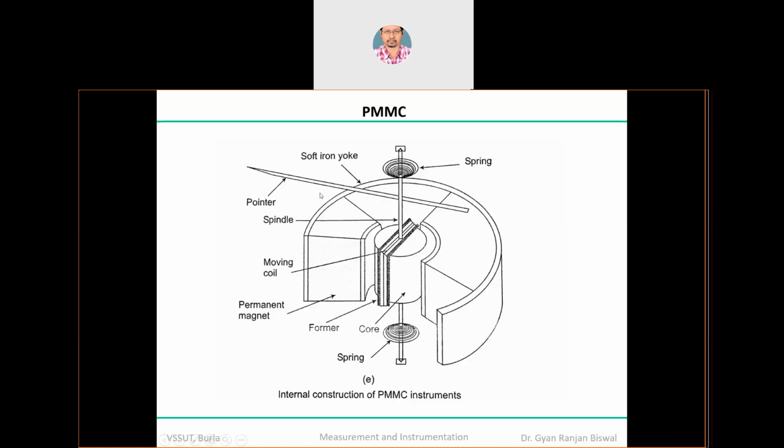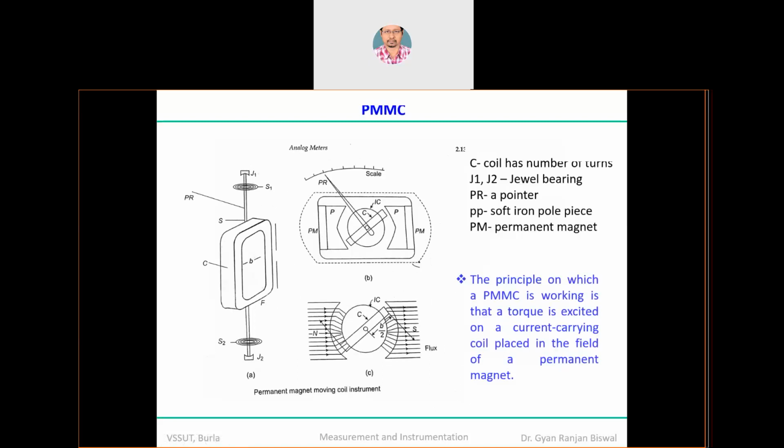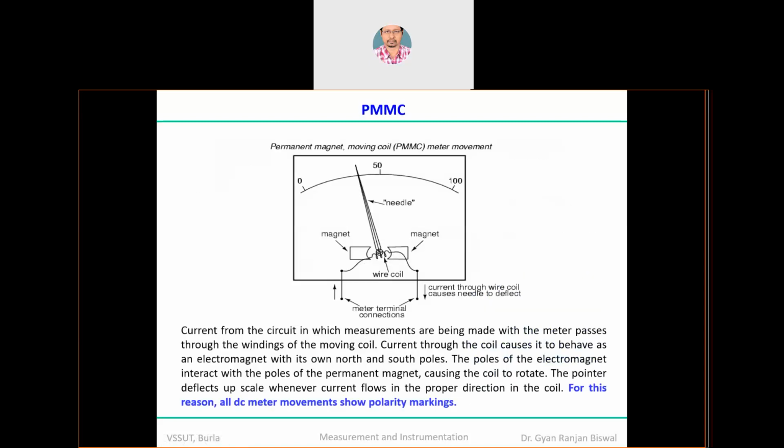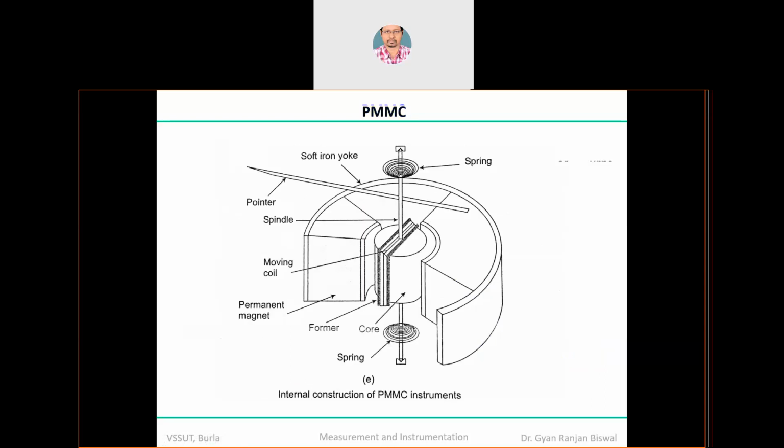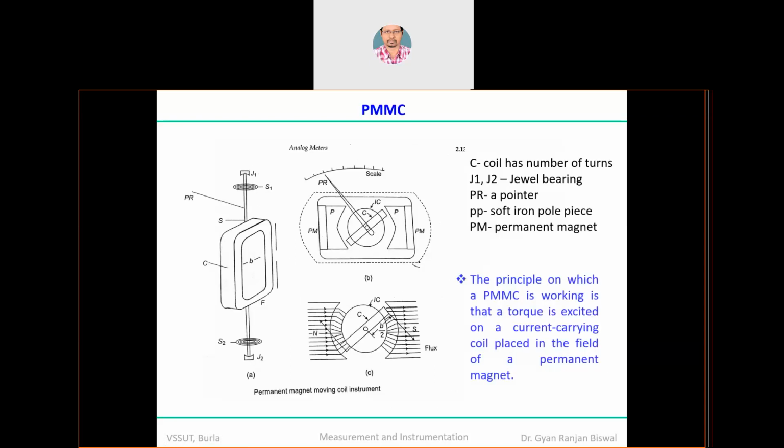Otherwise, once you feed the current, there will be a sudden movement in the pointer from, let's say, left to right side. In that case, the needle will straight away strike the rightmost side, and it could be damaged even. It could be broken also. So to control the movement of the pointer, you also require some mechanism, and this mechanism we develop with the help of the eddy current damping principle.